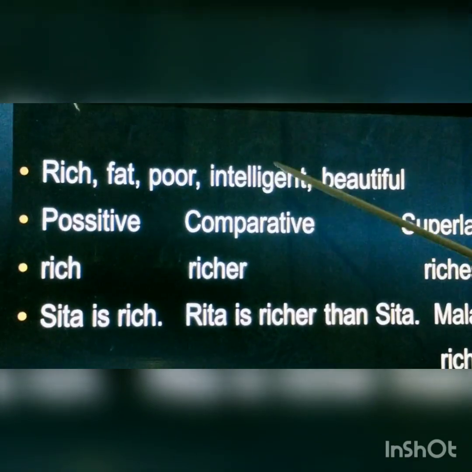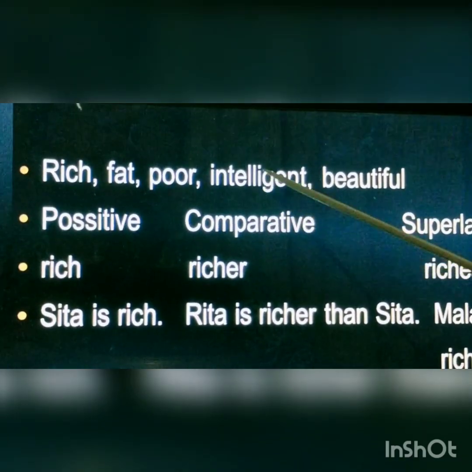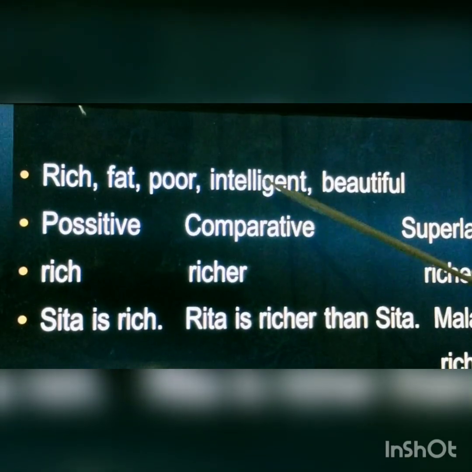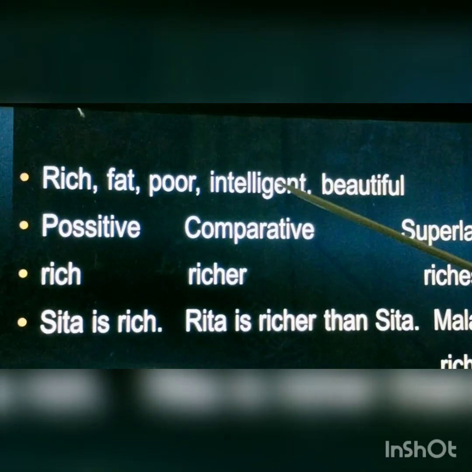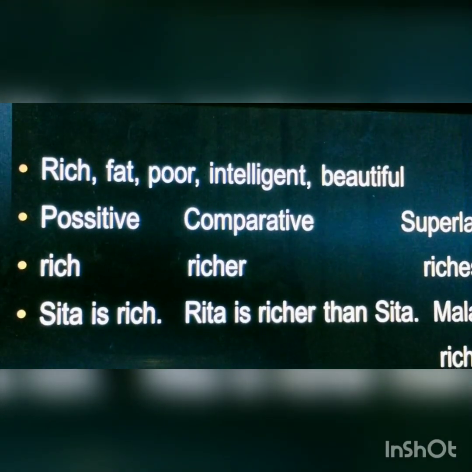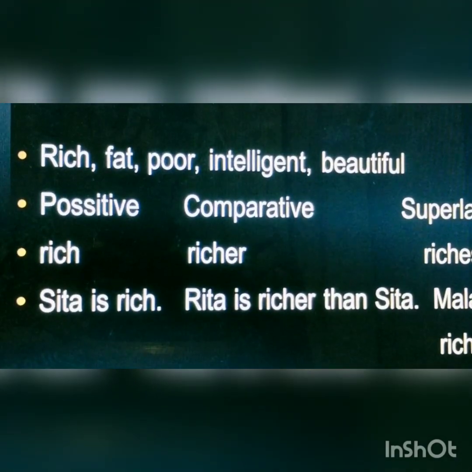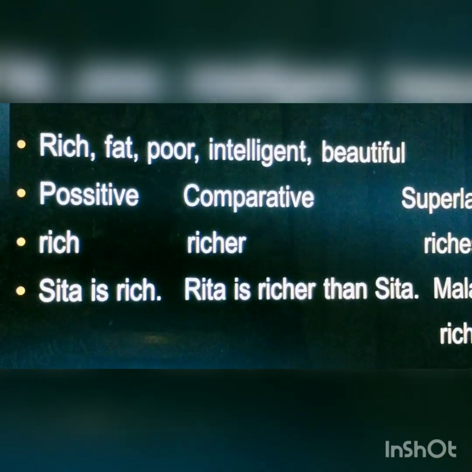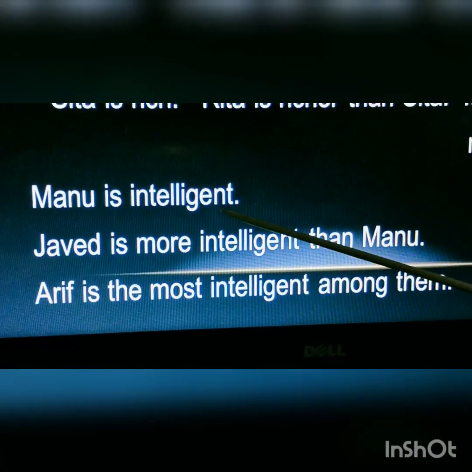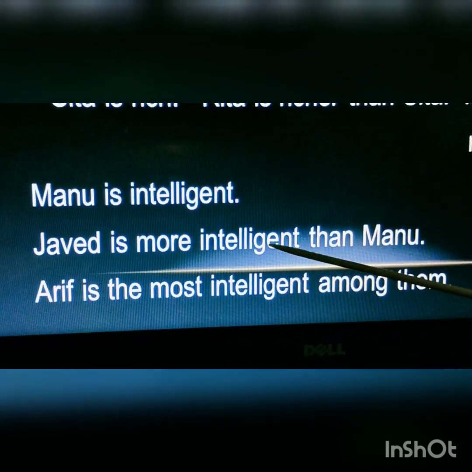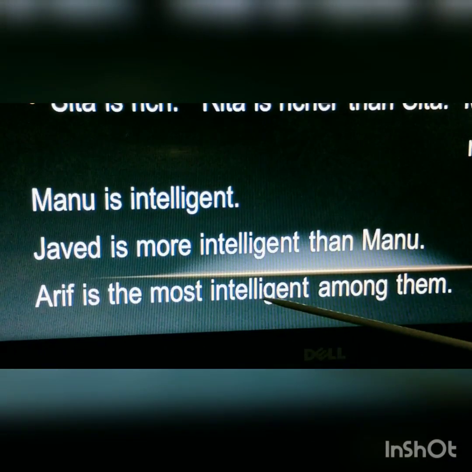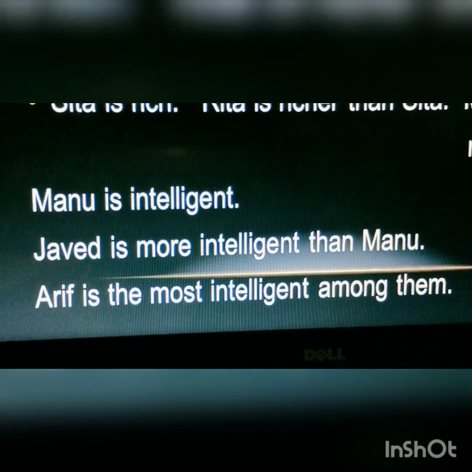Here the word intelligent. Intelligent is not one syllable word. So when two or more syllable is there we are using more or most. For example, Manu is intelligent. Javed is more intelligent than Manu. Arif is the most intelligent among them.